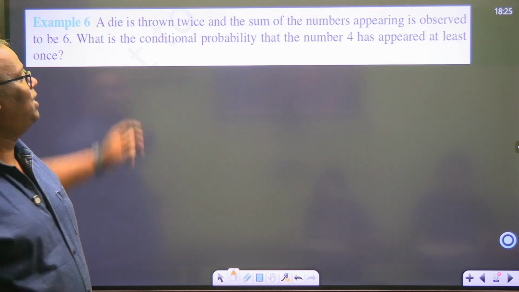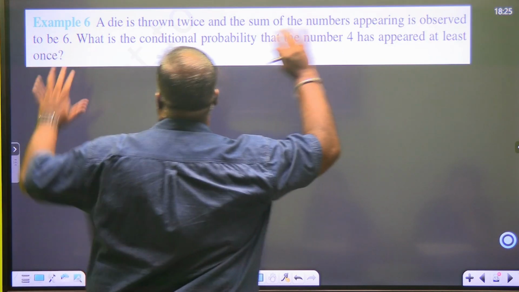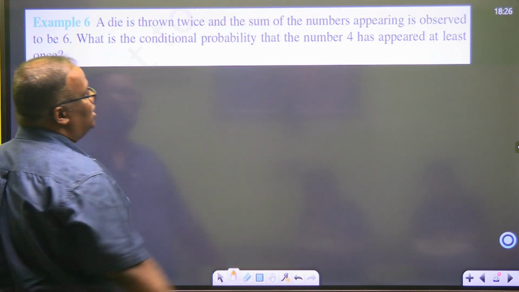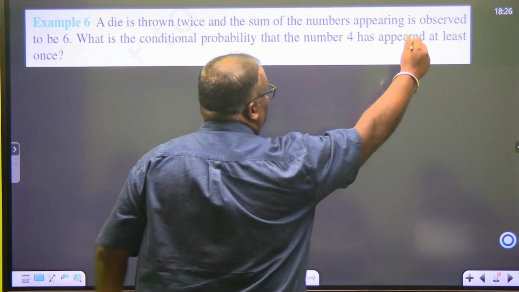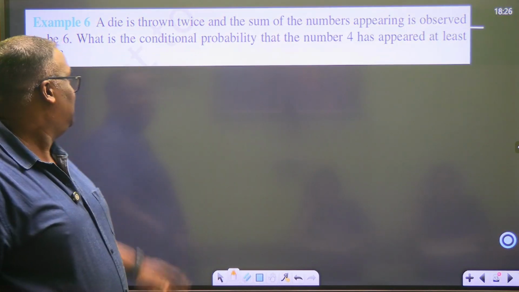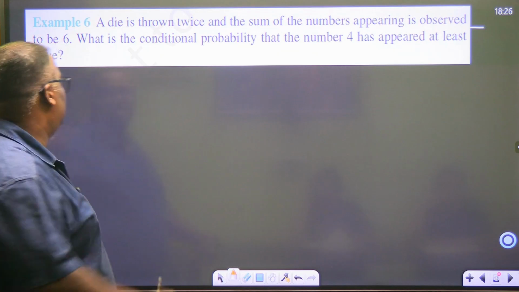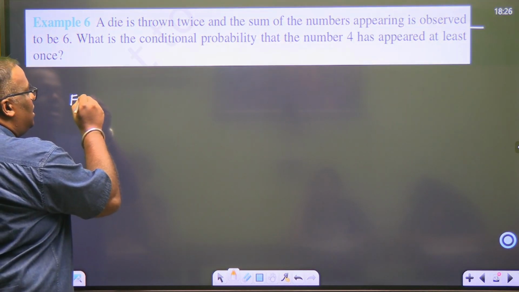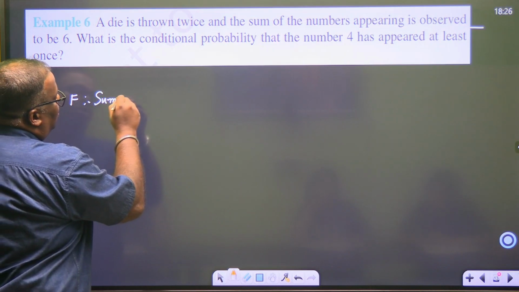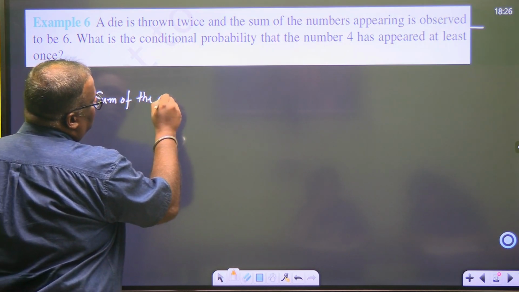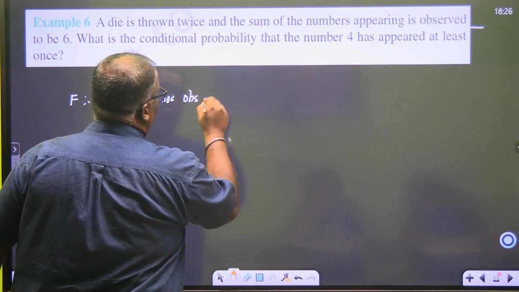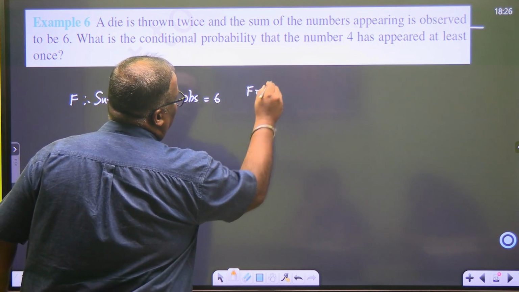Are you understanding? A die is thrown twice. We know that the sample space will be 36 possible combinations. And the sum of the number is observed. Observed means given. कितना है? To be 6. So let's say again we take F. F is the event that sum of the numbers observed is 6. So can you tell me F के लिए क्या क्या लगाओगे?